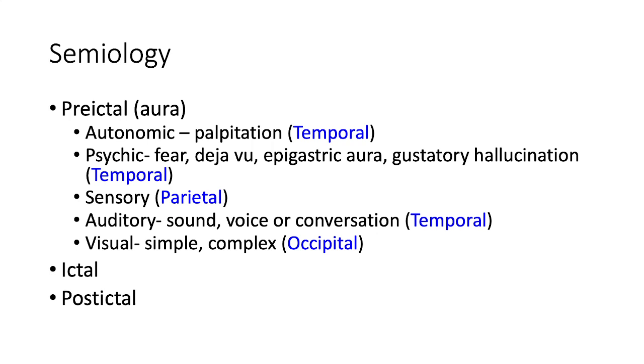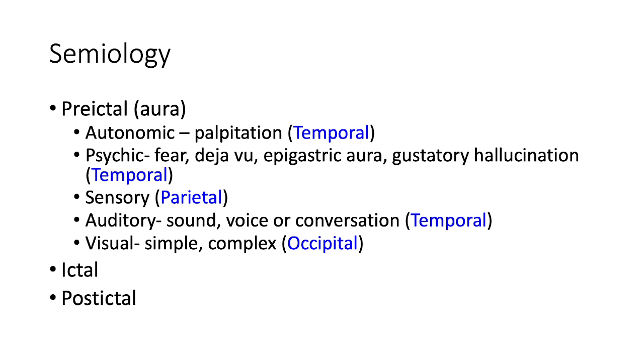In order to differentiate focal from generalized onset seizures, firstly, we must describe the seizures, and we call this semiology. Semiology can be divided into pre-ictal, ictal, and post-ictal phase. In the pre-ictal phase, we are mainly describing the aura, which includes autonomic aura or psychic aura, such as fear, déjà vu, epigastric sensations, which is commonly seen in temporal lobe epilepsy.